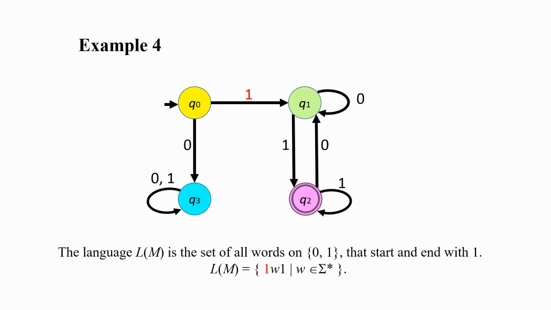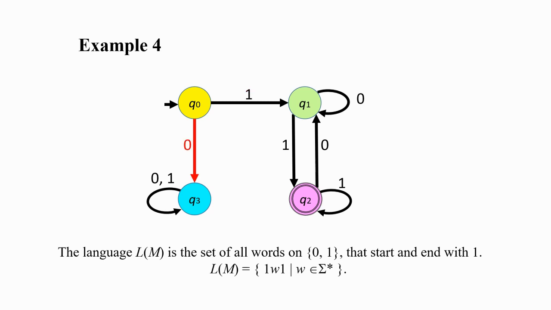Now take a look at this example from the previous video. This automaton accepts the language of all words on 0 and 1 that start and end with 1. So that is L(M) equal to the set of 1w1, where w is an element of sigma star. So here, every word starts with 1.